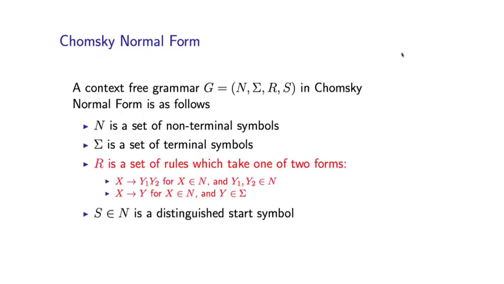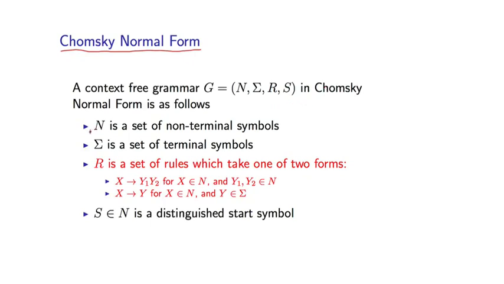In the parsing algorithm I'm going to describe to you, we'll assume that the PCFG is in something called Chomsky normal form, which means that it has a set of restrictions on the rules in the PCFG. A context-free grammar is in Chomsky normal form if it consists of the following.